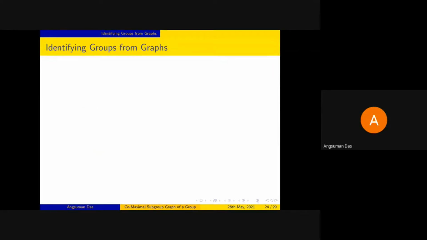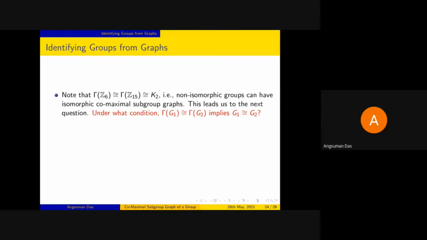Okay, now we come to the next part of the lecture. So far we have taken a group and we have constructed a graph out of that. Now the next question is, given the graph of the group, can we get the group back uniquely from it? Well, for that, first we have this following observation.